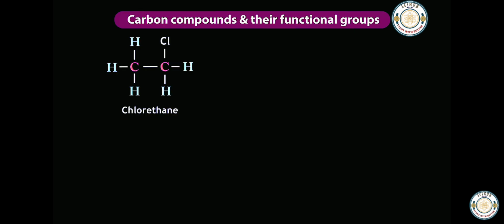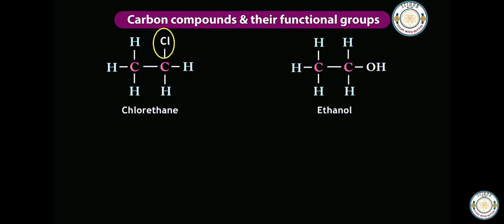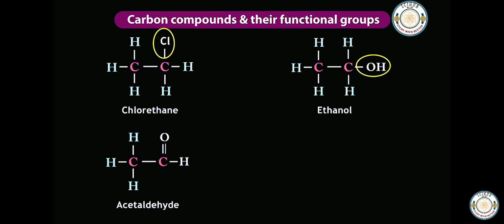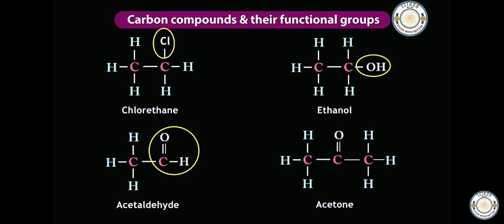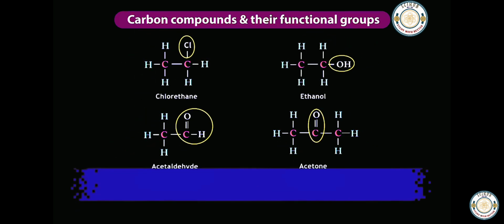This is chloroethene. Here chlorine is the functional group. This is ethanol. Since OH is the functional group, it is an alcohol. This is acetaldehyde. CHO is the functional group, so it is an aldehyde. This is acetone. CO is the functional group and it is a ketone.